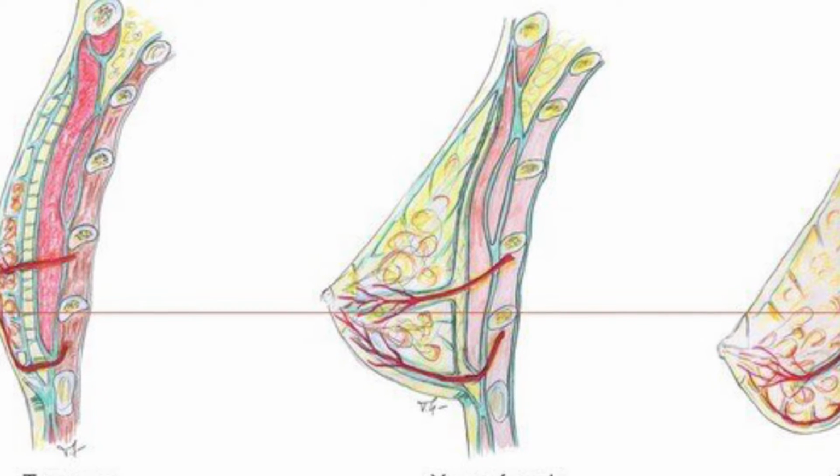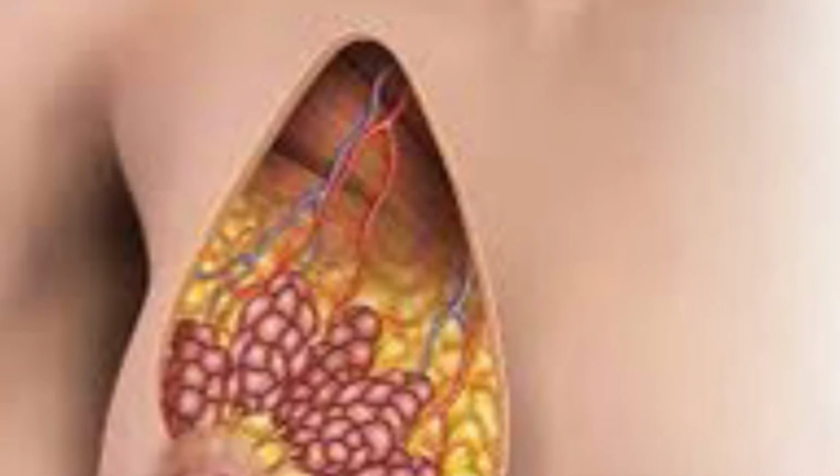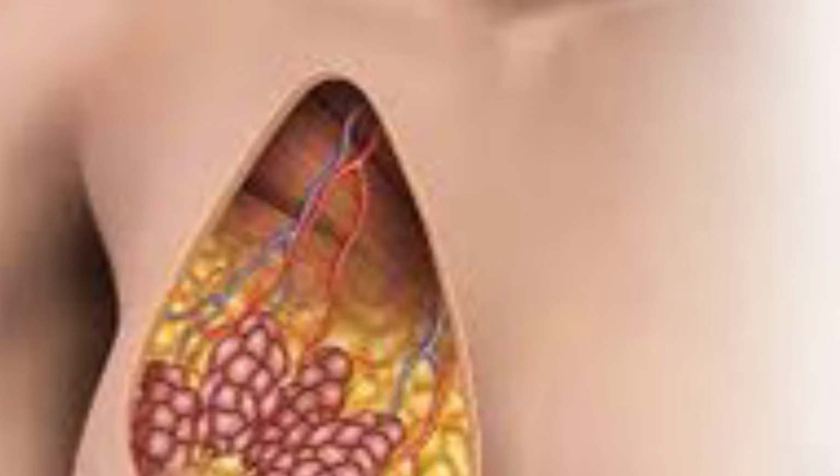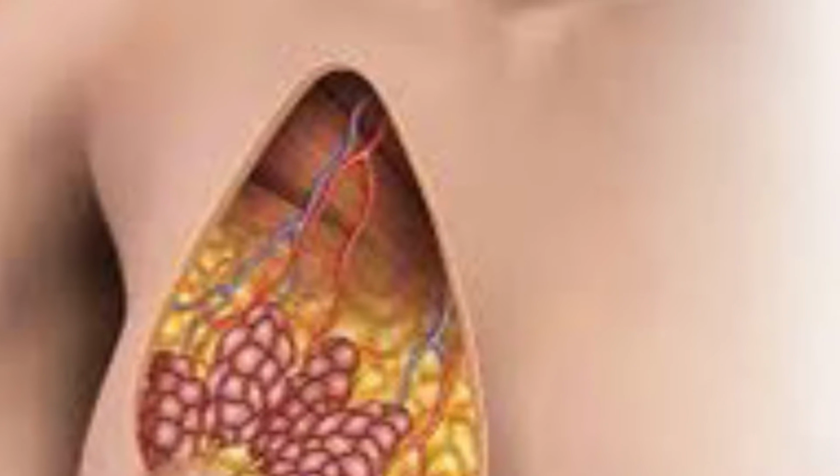During this period, supporting stromal structures and the ducts enlarge in proportion to increase in the body size of individual, but no lobular development occurs in this stage.